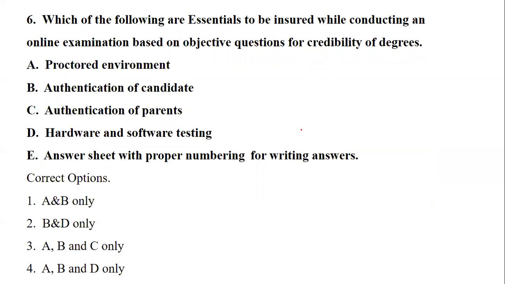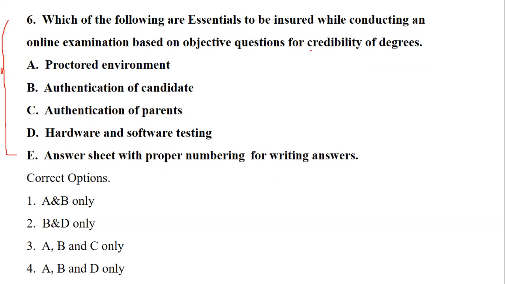This says, which of the following are essentials to be ensured while conducting an online examination based on objective questions for creditability of degrees. If you can see, this question is framed because of our online education in the pandemic situation. Okay. So they are asking which are essentials. Which of the following are essentials to be ensured?